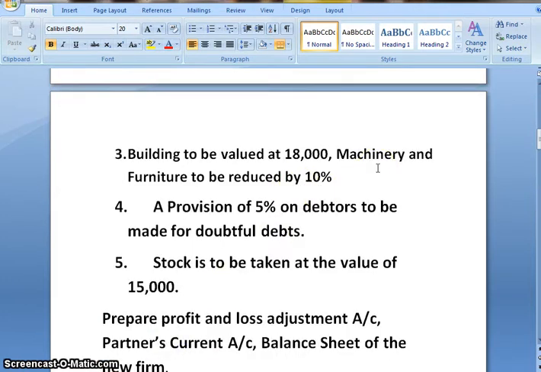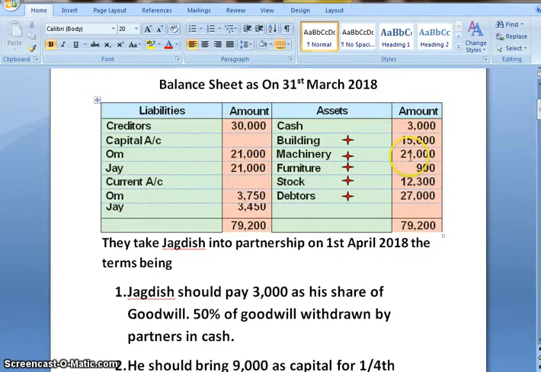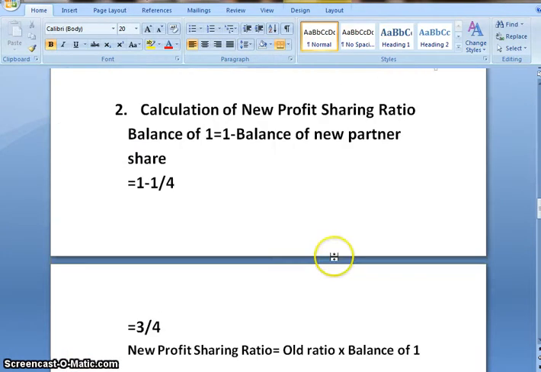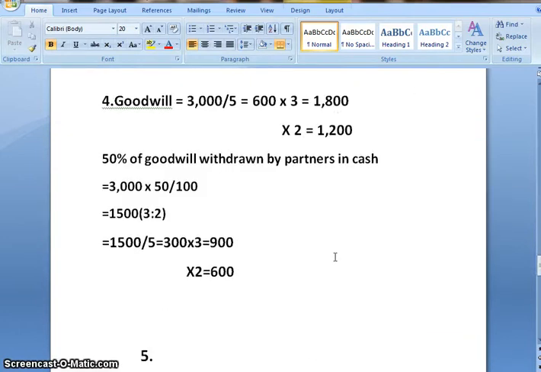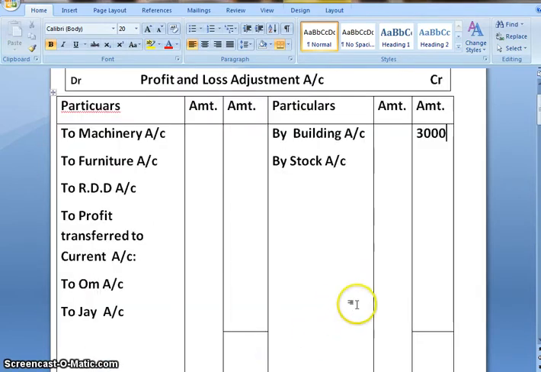Next, machinery and furniture to be depreciated or reduced by 10%. Machinery value is 21,000, furniture value is 900. So let's work out the depreciation. $21,000, 10%, when we work it out we'll get 2,100, and similarly for 900, 10% we'll get 90. So there is a reduction in the value of assets.